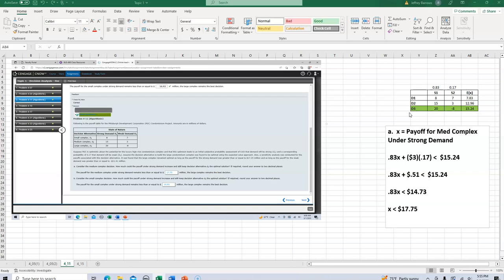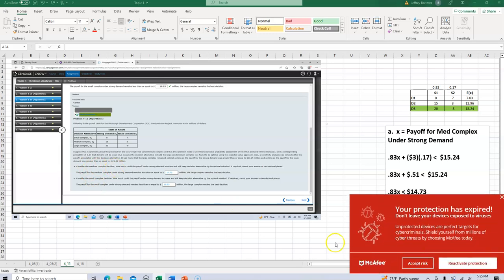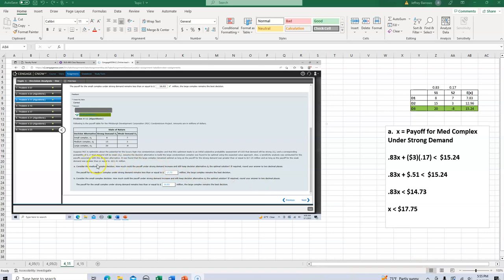The question that we're going to ask here in part A says, consider the medium complex decision. How much could the payoff under strong demand increase and still keep alternative D3 as the optimal solution?